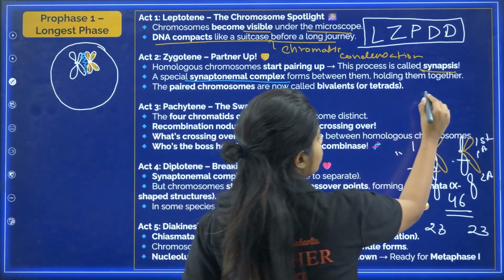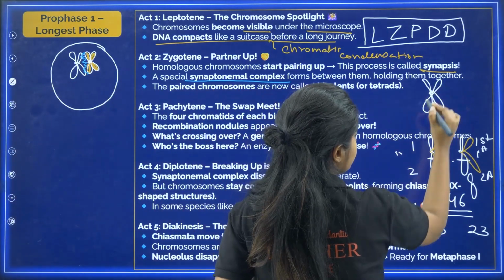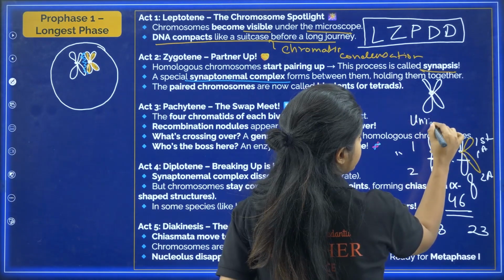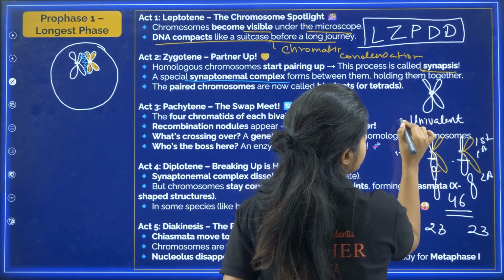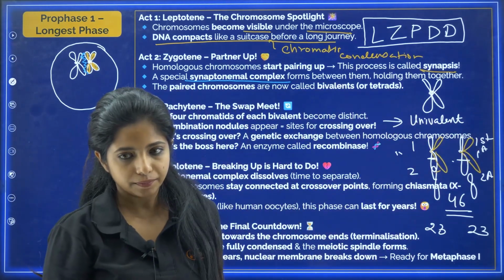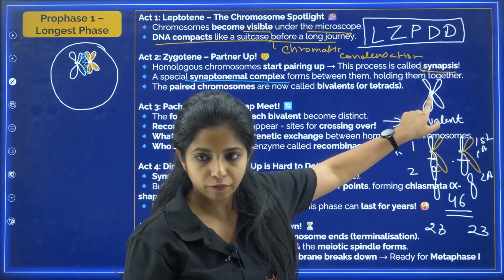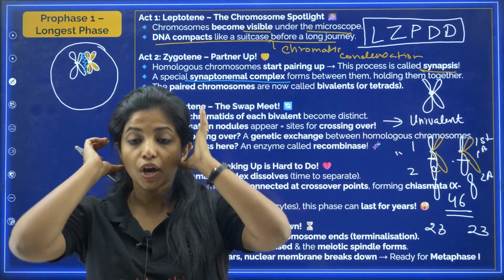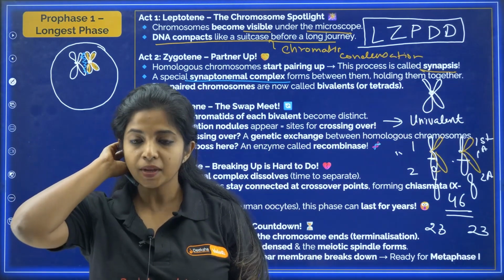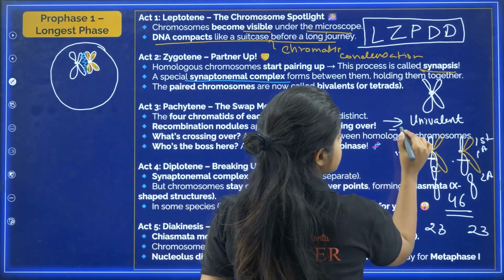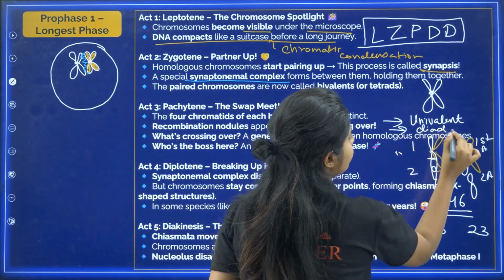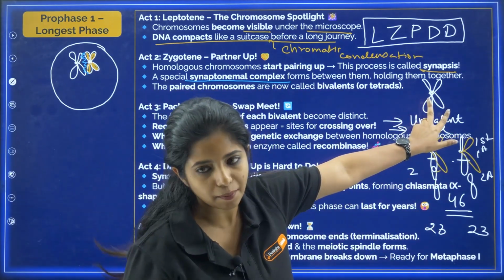My dear children, when the condition is like this, you call this univalent. There are 2 sister chromatids attached to one centromere. You call this condition the univalent condition, and you also call this a dyad, because you have 2 of them coming together.